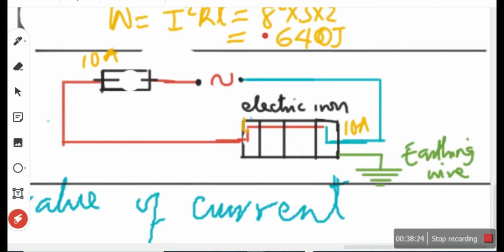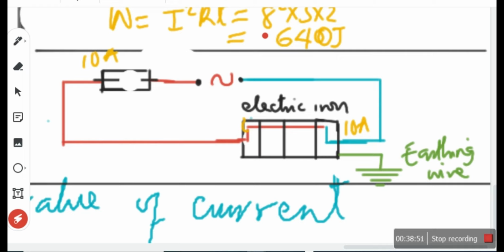But now if there's an electrical fault, and a strand of wire from the live makes contact with the body, such that the current does not go through its normal route but enters the body of the iron, and from the body of the iron to the earth, it has been short-circuited. So it's not flowing through the normal route where you have a lot of resistance.